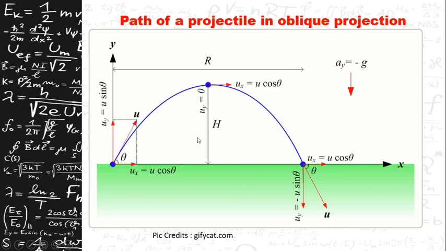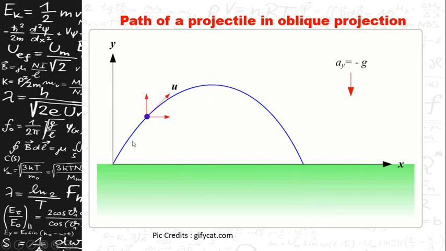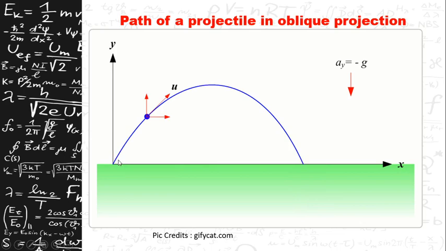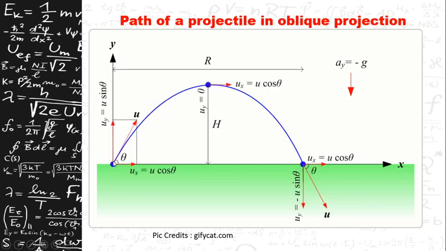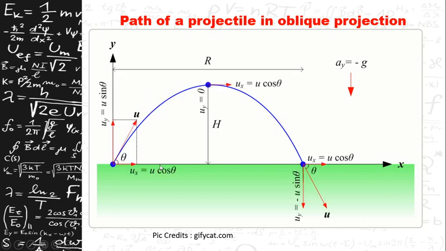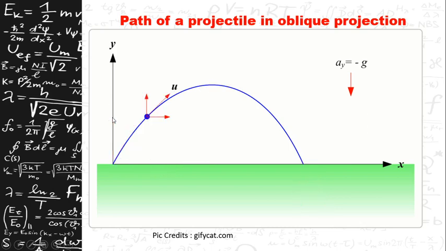Now again here, the velocity u is considered in two components, that is the horizontal velocity component u cos theta, and the vertical velocity component u sin theta.